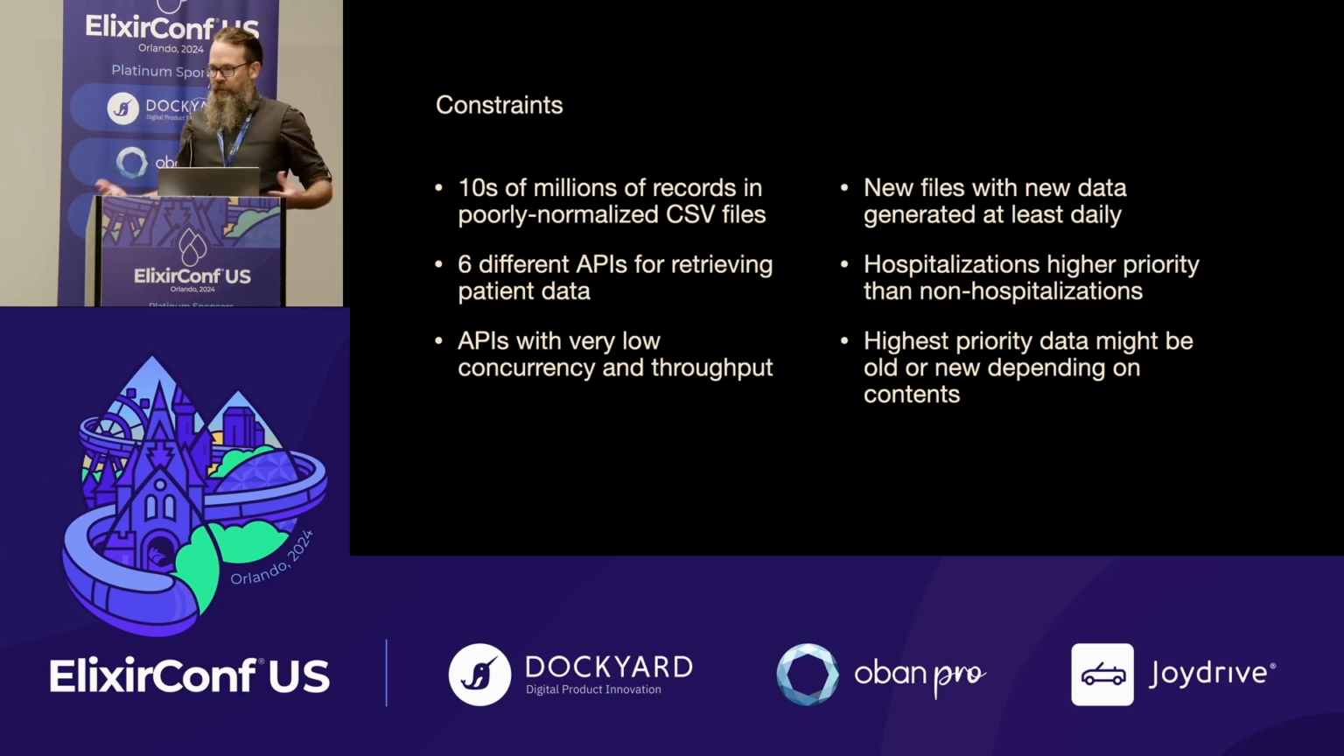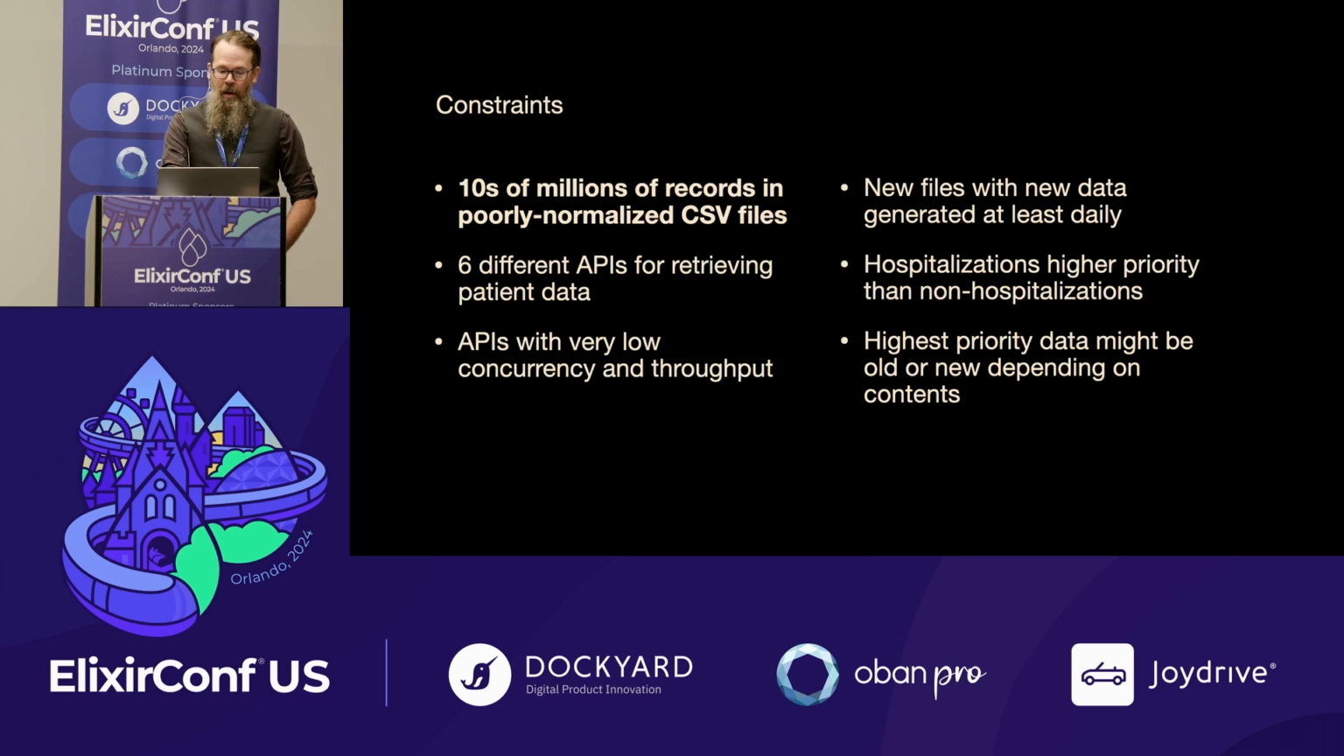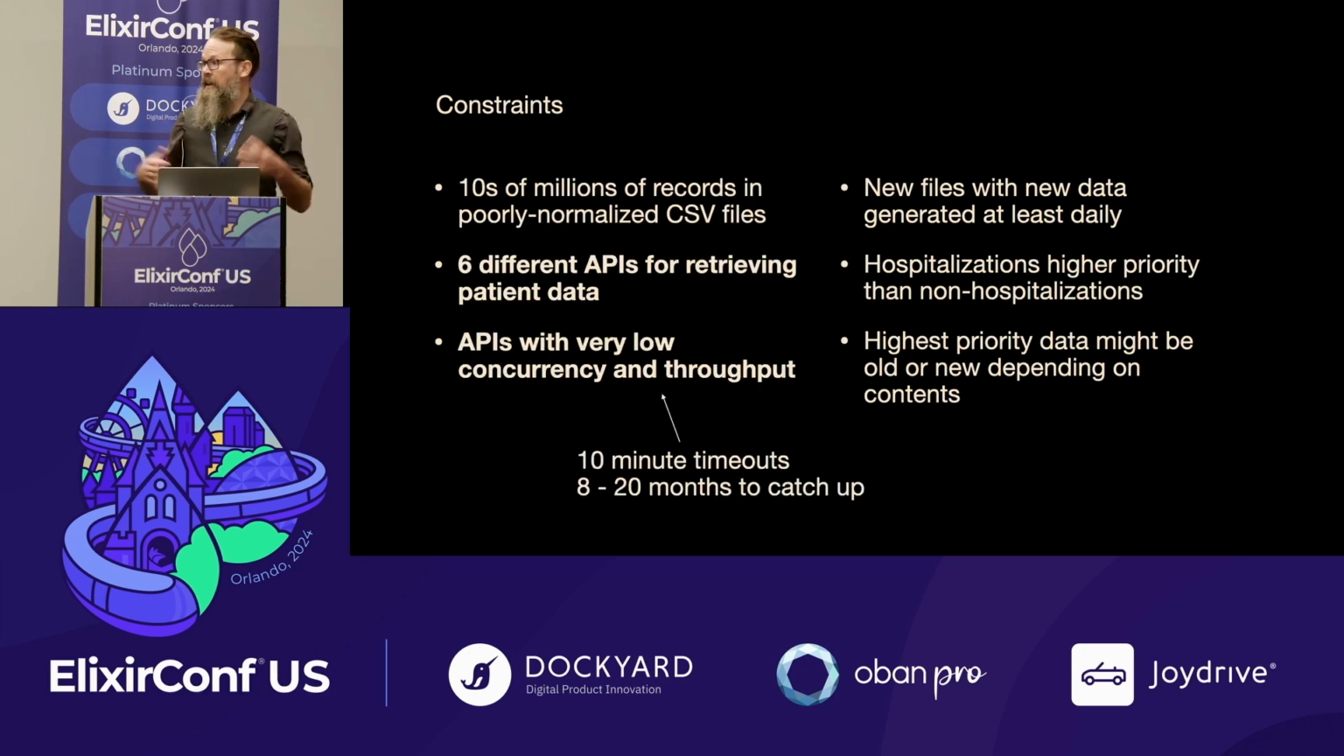But this data was in a bunch of different places. They had tens of millions of records coming in poorly normalized CSV files, pipe delimited, but fundamentally CSVs. But the actual patient data was split across 6 health information exchanges, and the performance characteristics of these were pretty bad. Very low concurrency, sometimes 10-minute timeouts,